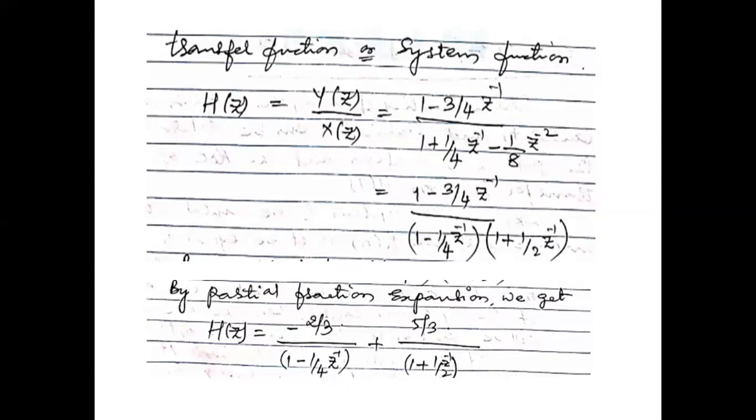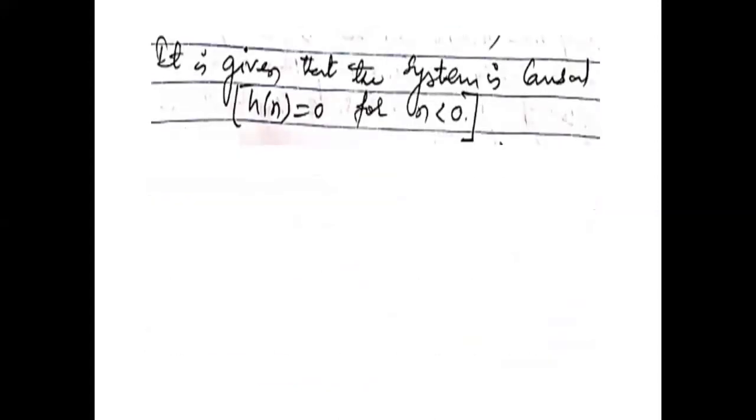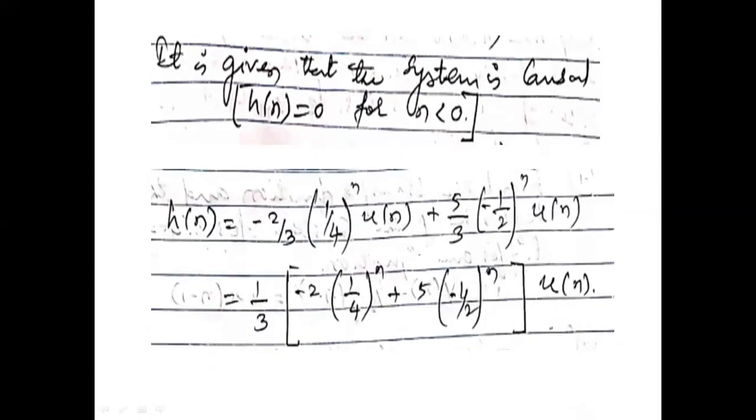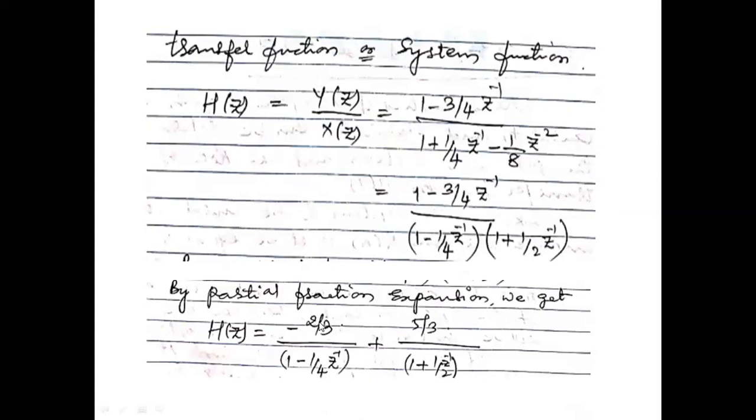That means it is a right-sided sequence, okay? So we need to write the right-sided Z transform. It is given that the system is causal, h of n equals 0 for n less than 0, so we can write the function as minus 2/3, a constant term, as it is.